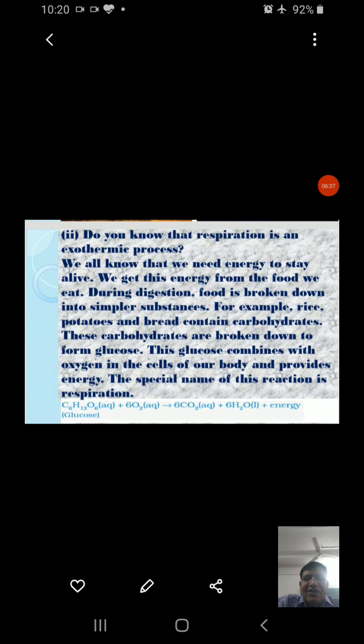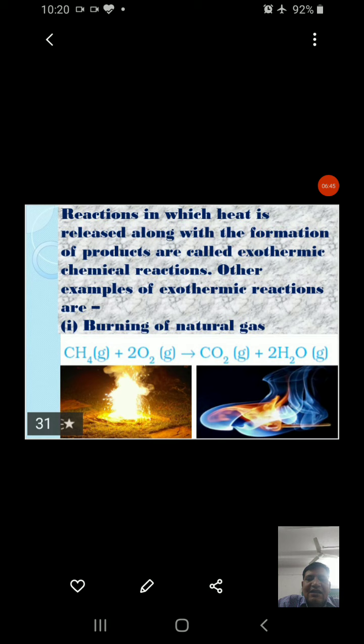Do you know that respiration is an exothermic process? We all know that we need energy to stay alive. Wait. The last example, burning of natural gas: in this, we have two reactants and two products. So this cannot be a combination reaction, but this is an exothermic reaction.